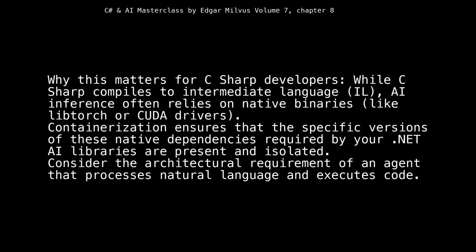Why this matters for C# developers: while C# compiles to intermediate language, AI inference often relies on native binaries, like libtorch or CUDA drivers. Containerization ensures that the specific versions of these native dependencies required by your .NET AI libraries are present and isolated. Consider the architectural requirement of an agent that processes natural language and executes code.